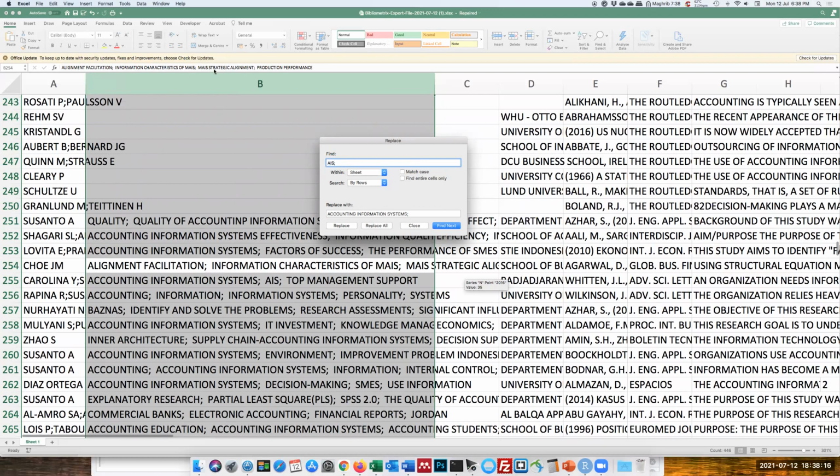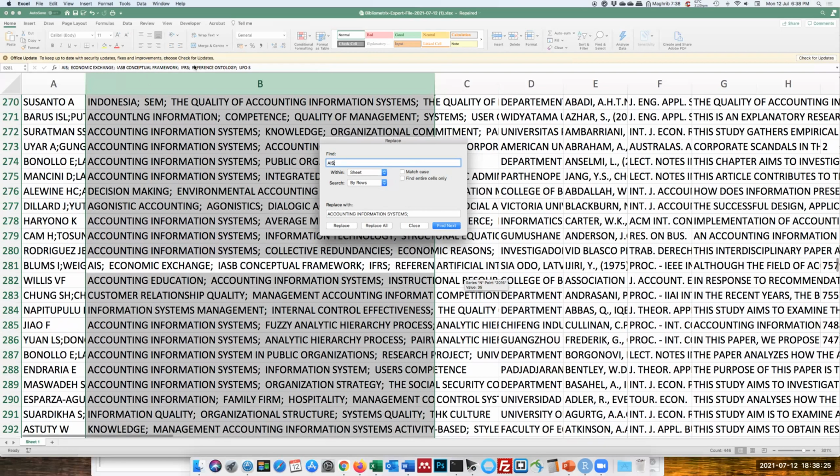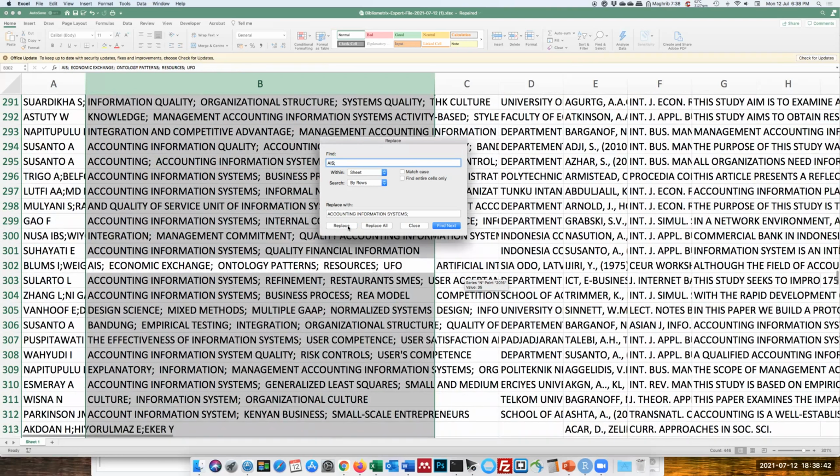Let's see if there is any more. This one refers to MAIS, so find next. This one AIS, replace. You can have a look at the top field, or just have a look at the cells that have been highlighted. Replace is for the item that has been found. Replace all will simply replace all the things that you're going to find in one shot.